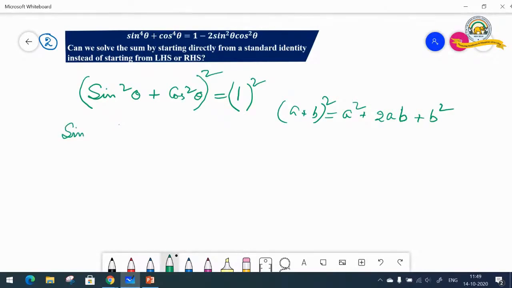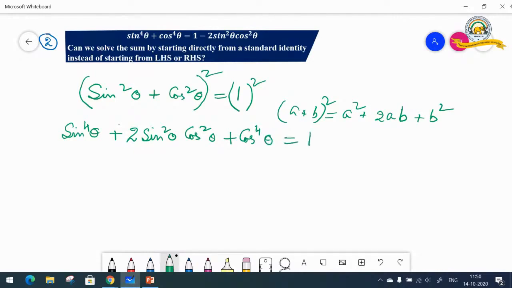So I'm writing straight away sine to the power 4 theta plus 2ab. 2ab means what? Here a is sine square theta and b is cos square theta. And then b square. That is square of cos square theta. So we get here cos to the power of 4 theta. And 1 square is 1.